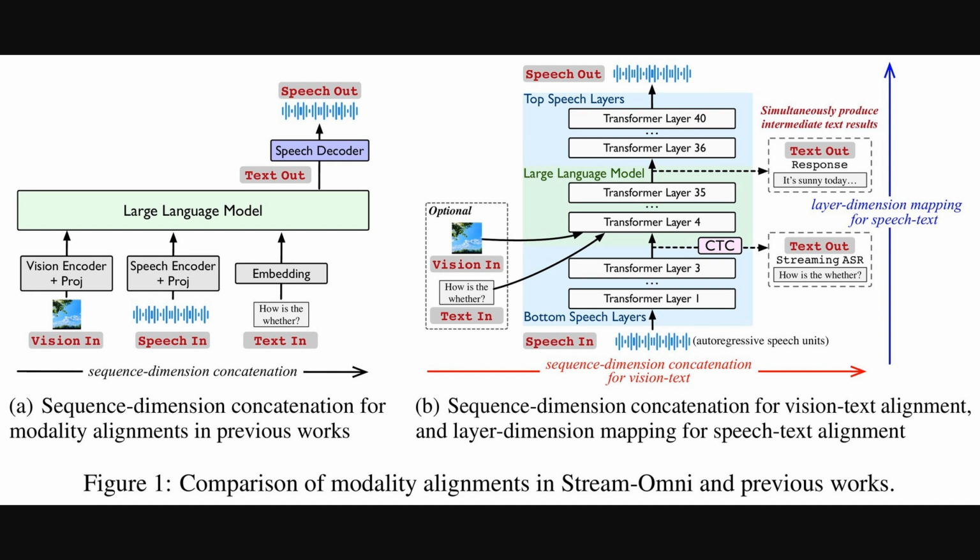Alright, so this diagram really gets to the heart of the new architecture. On the left, you see the typical approach, where vision, speech, and text data are just lined up one after another, a process called sequence dimension concatenation. Now, on the right is the Stream-Omni design. It uses a more sophisticated method for speech, called layer dimension mapping, which is powered by connectionist temporal classification. This is a technique for precisely aligning audio with text, and that alignment is what lets the model produce a live transcript while it's still listening.